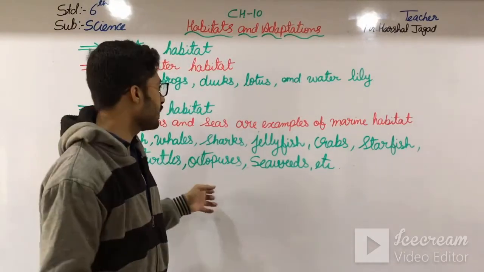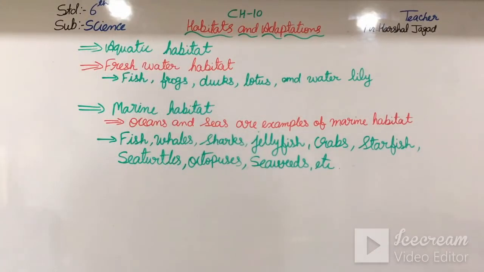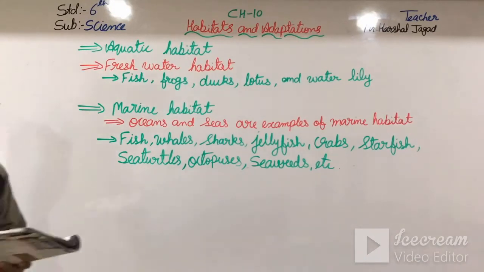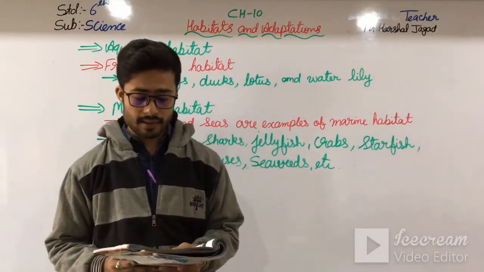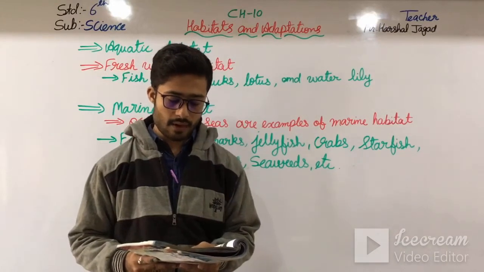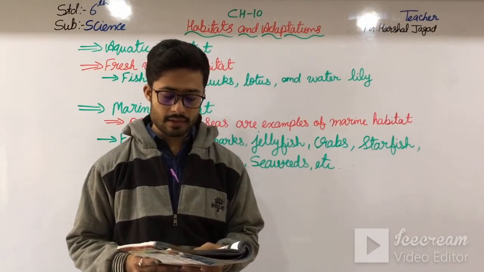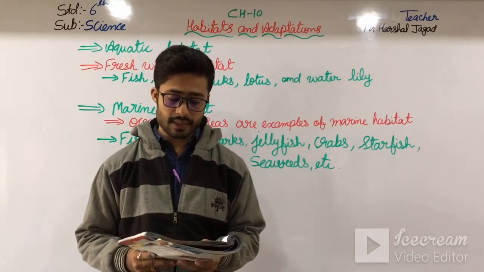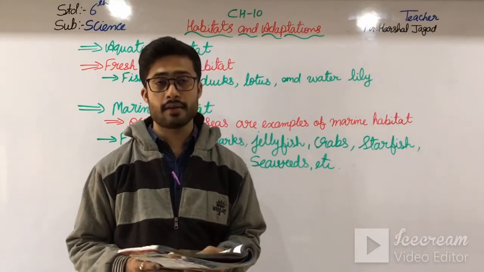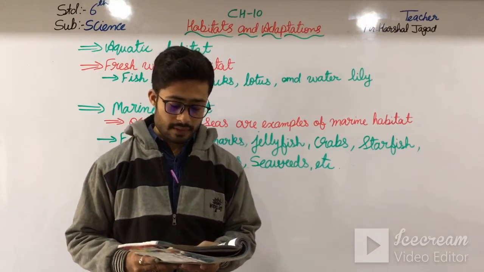Okay, these things are seen in the oceans and sea, and they have marine habitat. And then after, you can see here coral reefs. So here we can say coral reefs are rock-like but living structures. They are formed from the outer skeleton of millions of tiny invertebrate sea organisms living in large colonies. Coral reefs are home to a great variety of marine organisms. Due to the presence of a great variety of organisms, these coral reefs are also called rainforests of the seas.